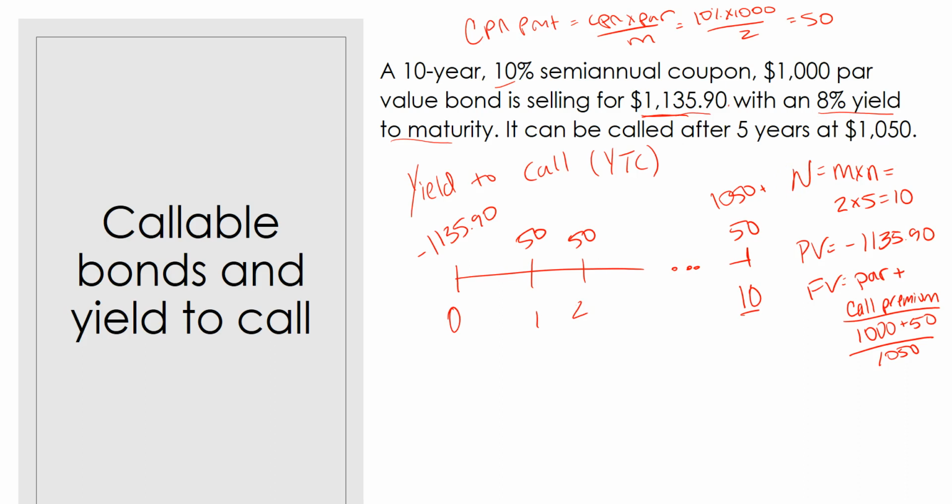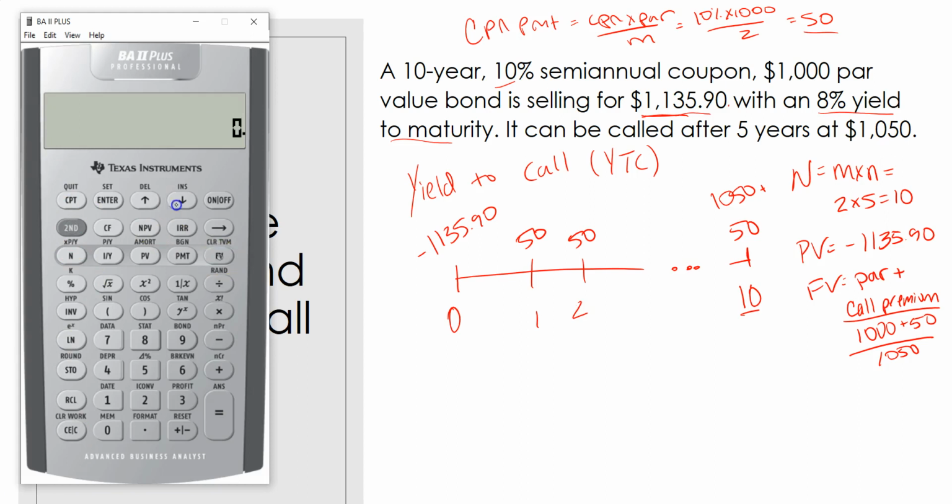So let's calculate the yield to call. We have all of our information already drawn out. So let's go ahead and plug that into our financial calculator. The first step is to clear your time value of money. So we receive $50 every 6 months for 5 years, so that's 10 periods.